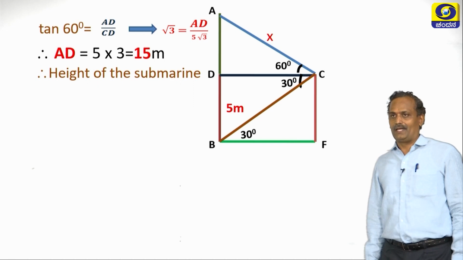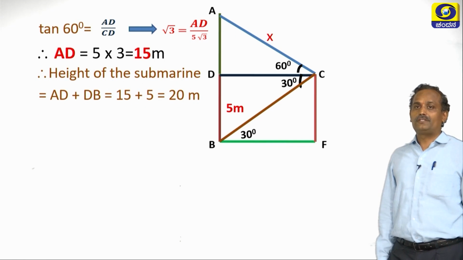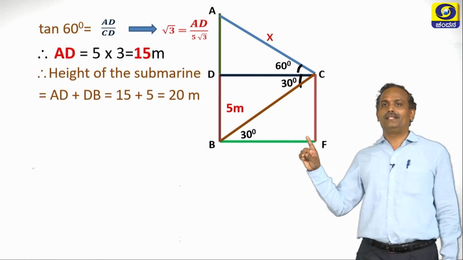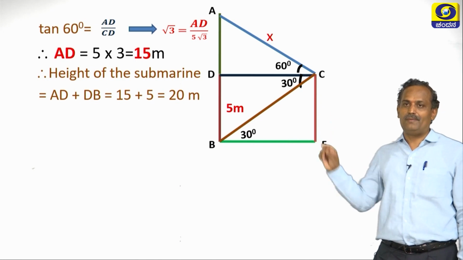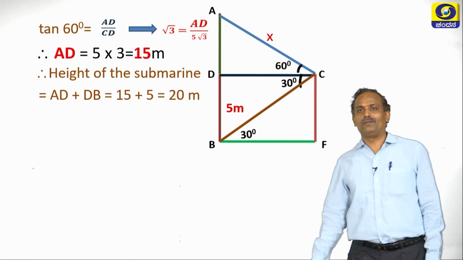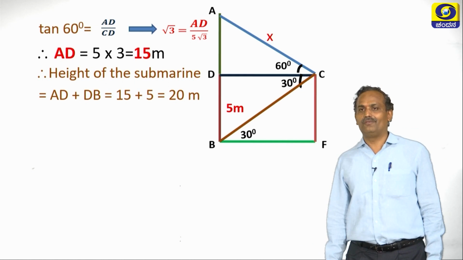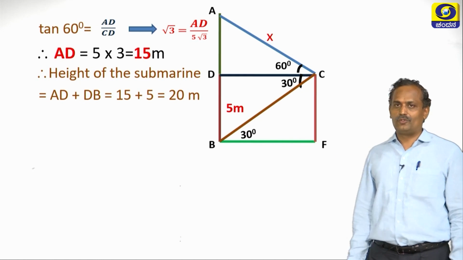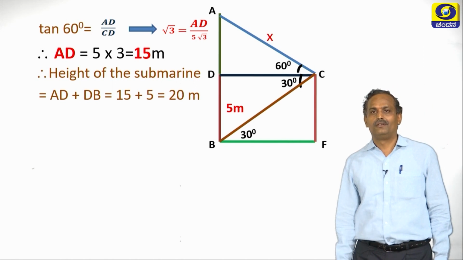Now let us find the height of the submarine. The submarine is AB. So AB is nothing but AD plus DB. What is AD? We have found it: AD is 15 meters. What is DB? DB is 5 meters, it is given. What is the sum of 15 plus 5? The sum of 15 and 5 is 20 meters.